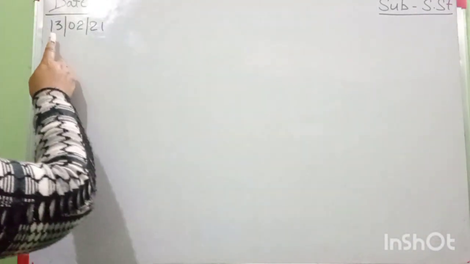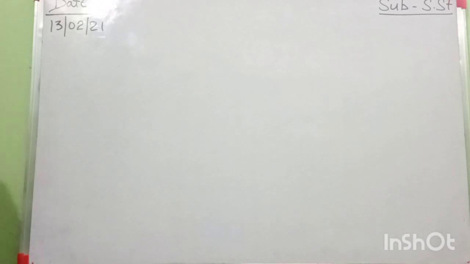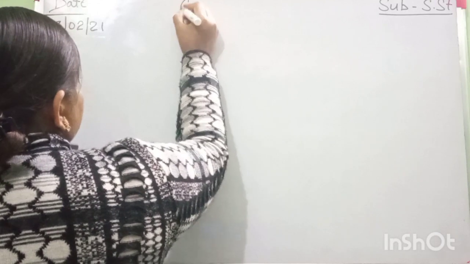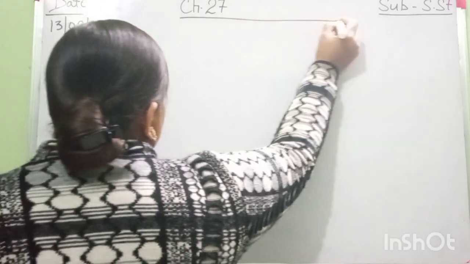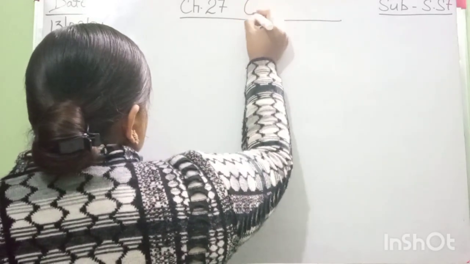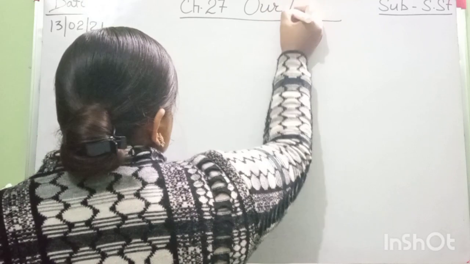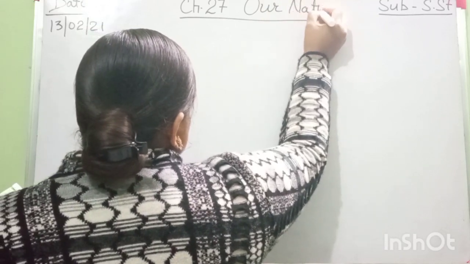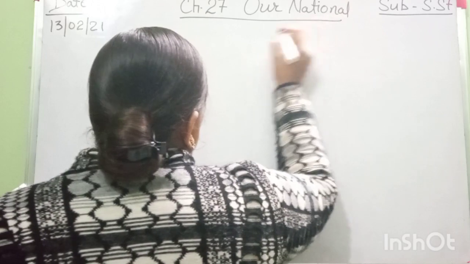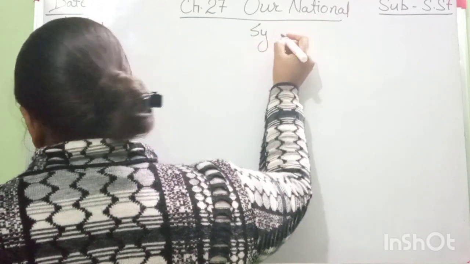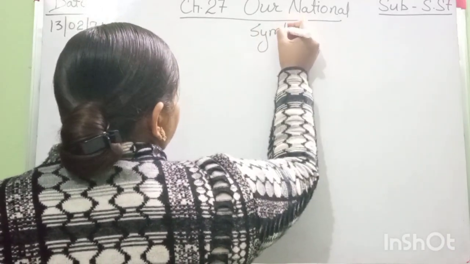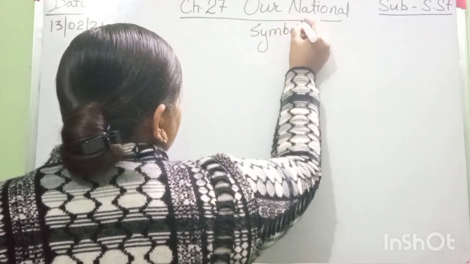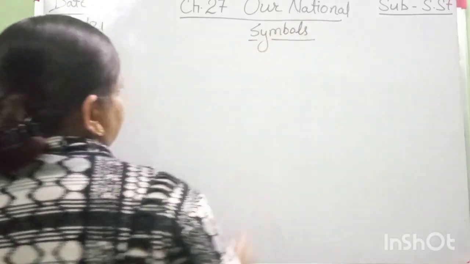The date today is 13th Feb 2021, and the chapter we are on is Chapter 27, Our National Symbols. This is your chapter.